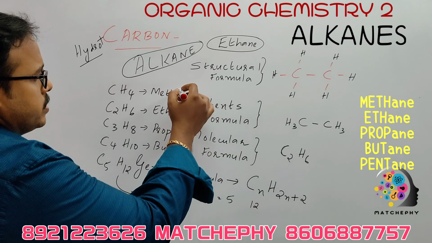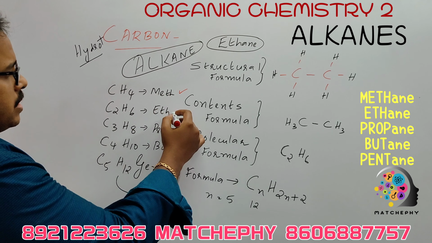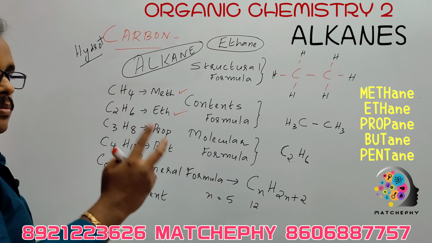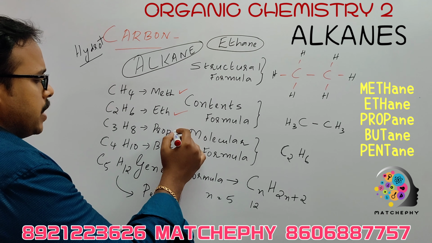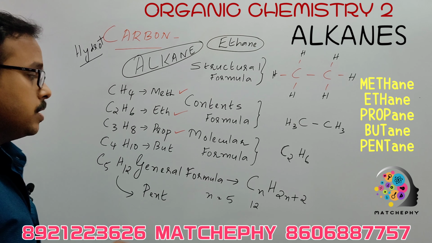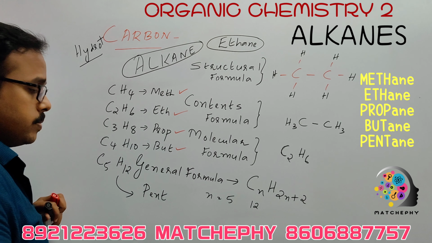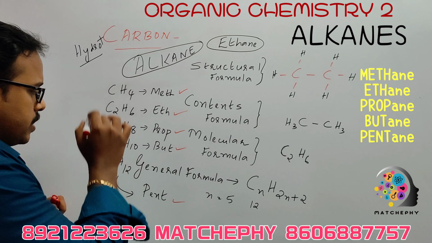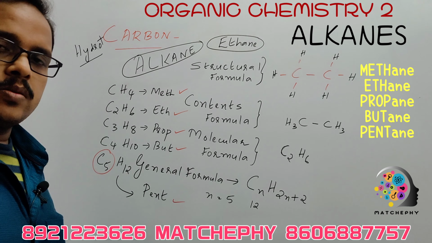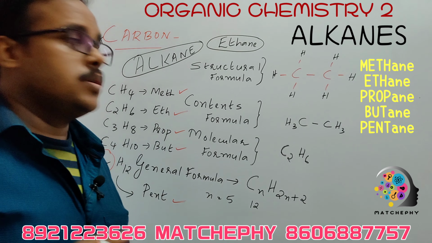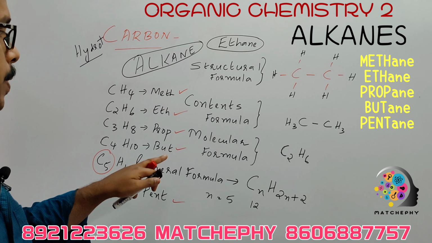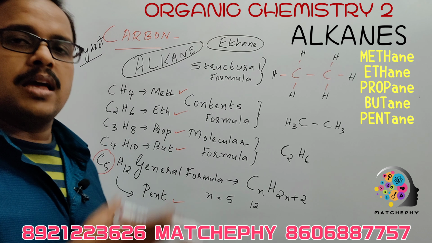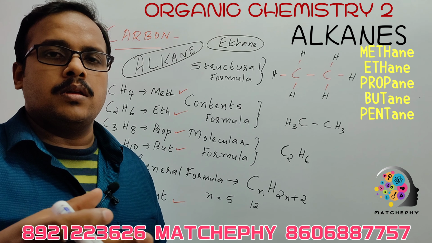METH, methane. ETH means there will be 2 carbon atoms. Propane means 3 carbon atoms. Butane means 4 carbon atoms. Pentane means 5 carbon atoms. Hexane means 6 carbon atoms. So eth, prop, but, pent, hex, and the list goes on.